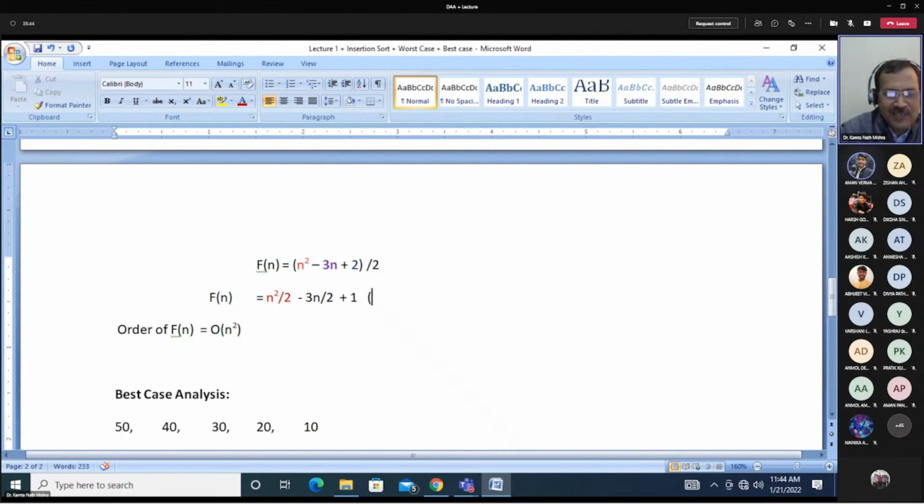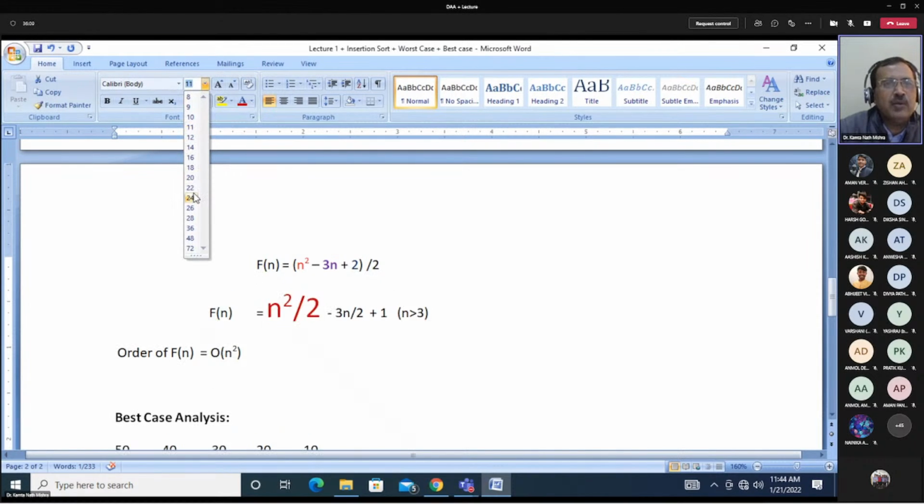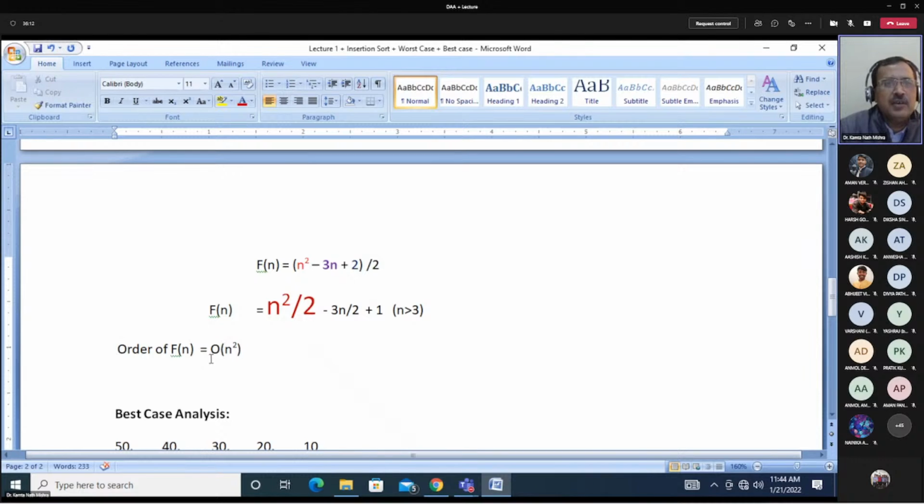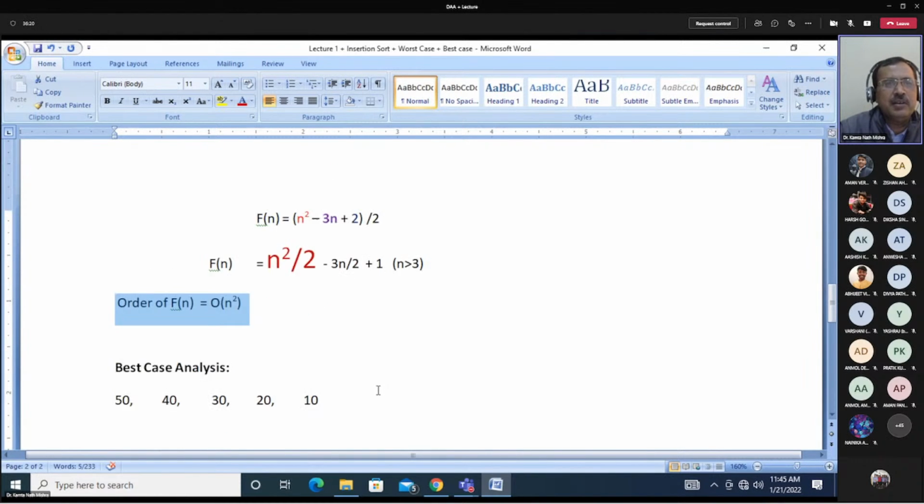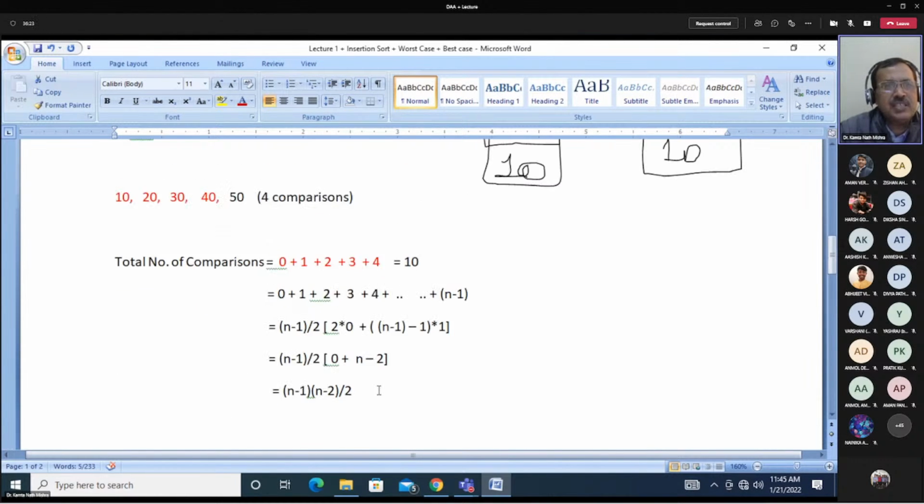For all values of n greater than 3, keep this in mind. For all values of n greater than 3, the first one will give the highest value. The red colored one will give the highest value. Now you see, since for all values of n greater than 3, n square by 2 is giving the highest value, this is why we said that the order of function f(n) will be equal to order n square. It is not n. So that was the worst case I have discussed.